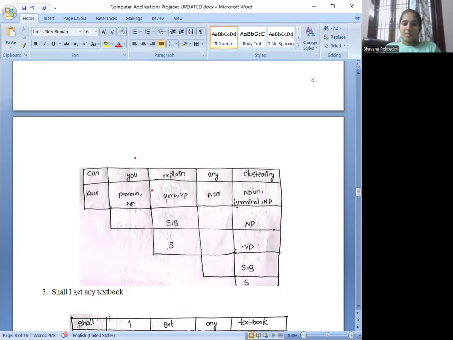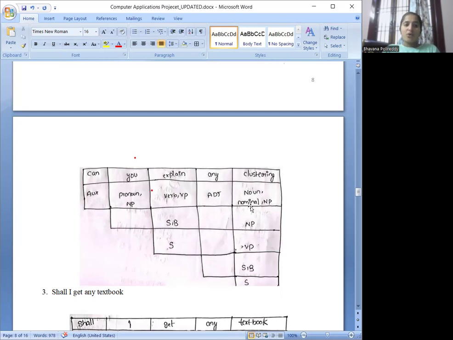If you see the first row in the table, it explains the rules that we have. The first column explains the relation between each individual word, can you explain any clustering, and the second line in the box shows the relation between the current and the previous word.